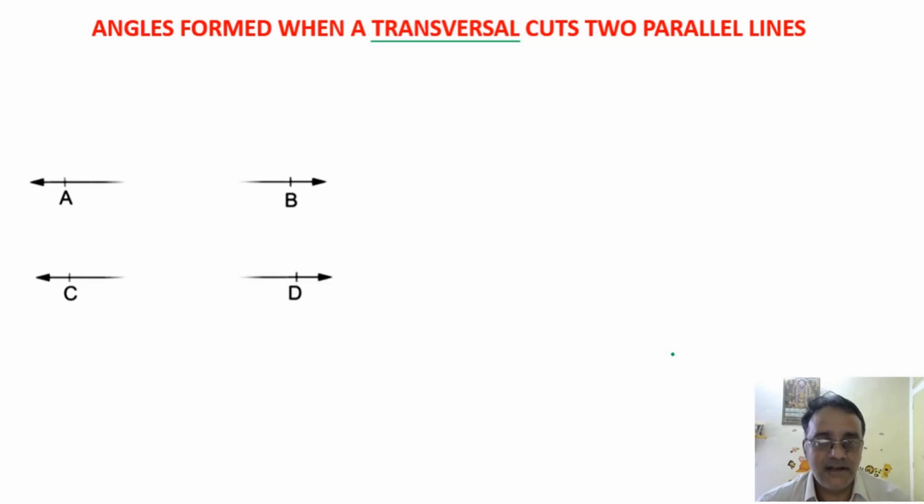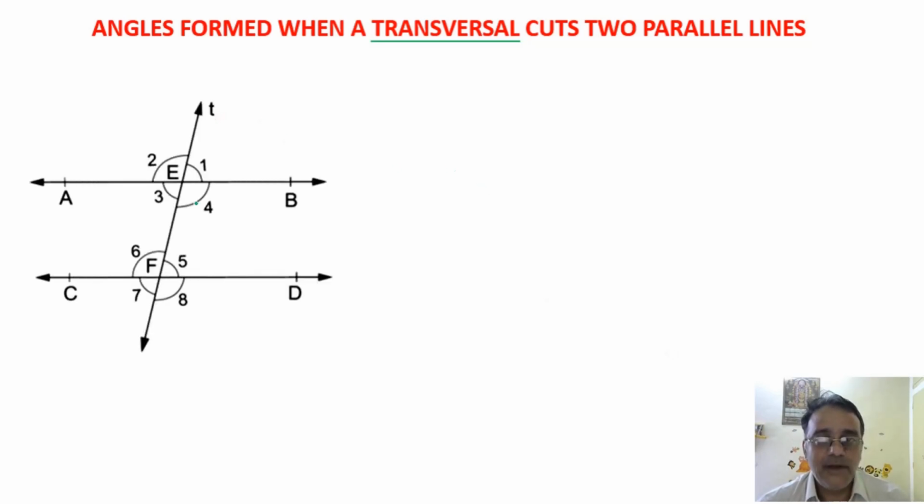Okay. Now let us see a transversal T when it intersects the two parallel lines at points E and F. So 8 angles are formed: angle 1, angle 2, angle 3, angle 4, angle 5, angle 6, angle 7, and angle 8.